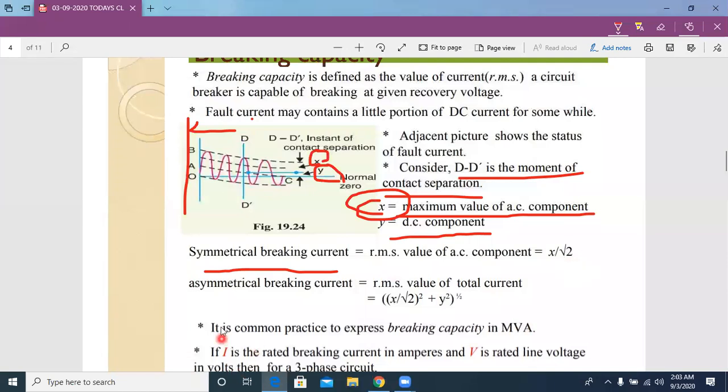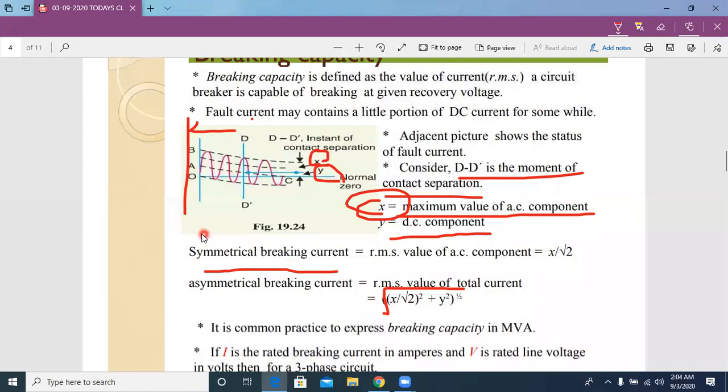Now the asymmetrical breaking current. That one is the resultant of these two, DC current and symmetrical current. So the asymmetrical breaking current value is equal to the RMS value of total current. Here total current is nothing but DC current and AC current. So that value is equal to the square root of (x divided by root 2) whole square plus y square, where x is the AC current maximum value and y is the DC current value.